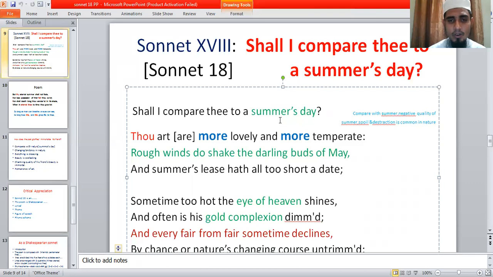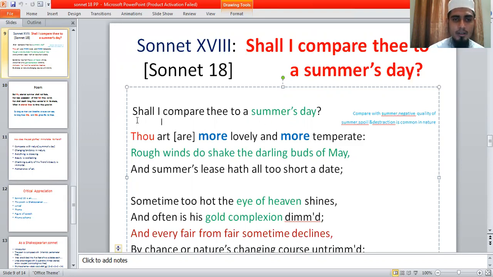As England is a cold country, summer is a very pleasant time. Spring is also a very interesting season in that country. So in England, summer is very desirable. Summer's day is very charming. Everyone is charmed with the days of summer in England, as it is a cold country.